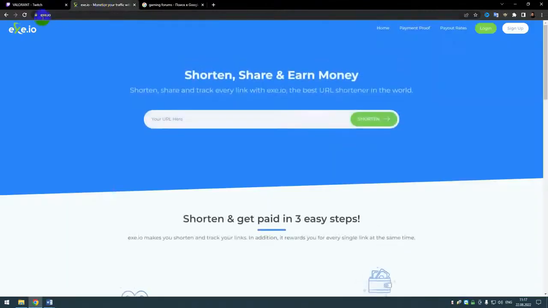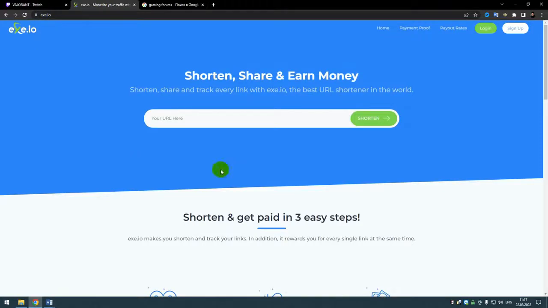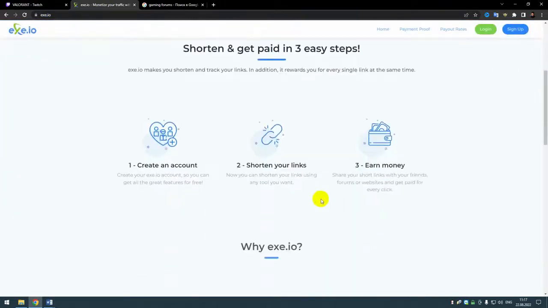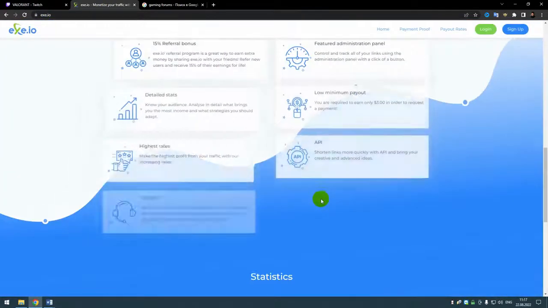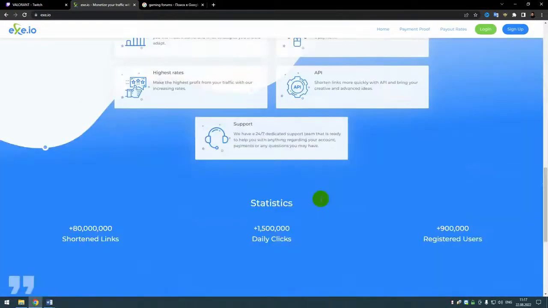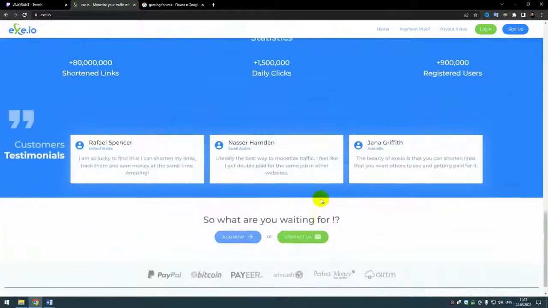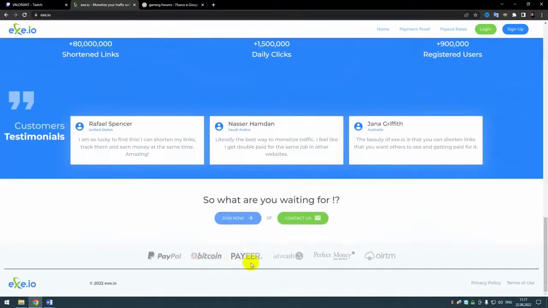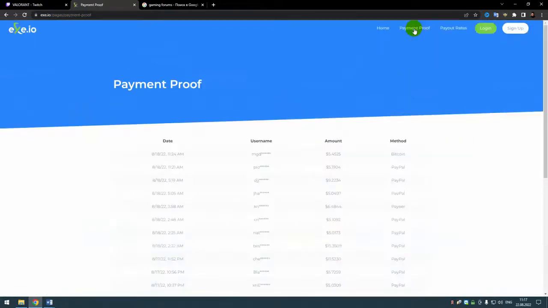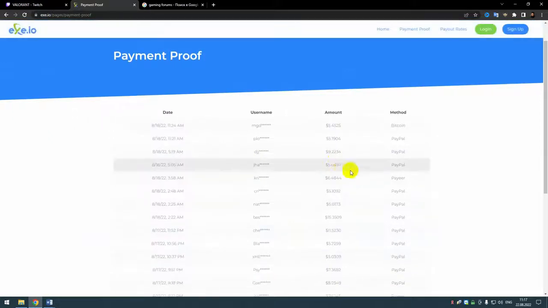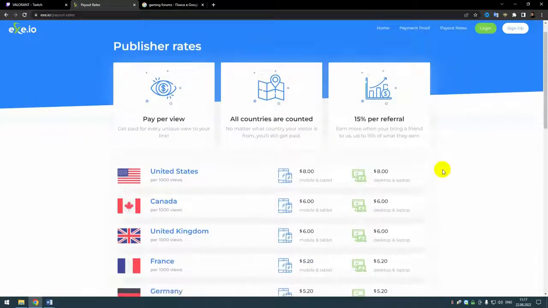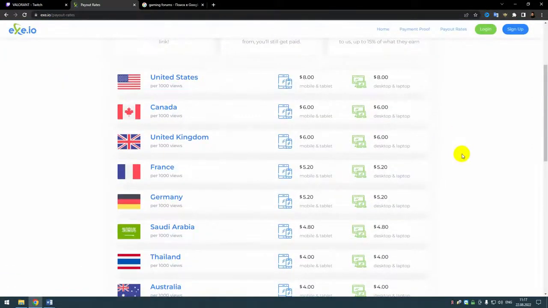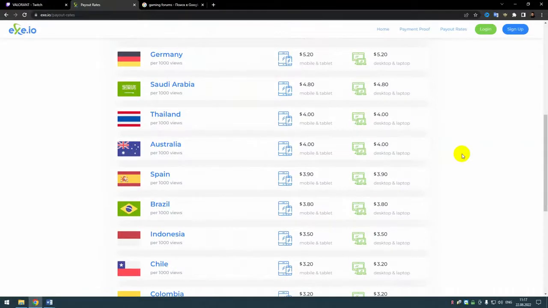At the same time, open another tab with the exe.io website. I will leave the link in the description. Here you can read more about what exe.io is, how it works, their statistics, and below you can see by which methods we can be paid. We have PayPal, Payeer, even Bitcoin. Let's see how the beneficiaries are paid. $5, $9, $6, $15. It's very motivating. Here you can see how much each country pays for one view. This is what I was telling you at the beginning.